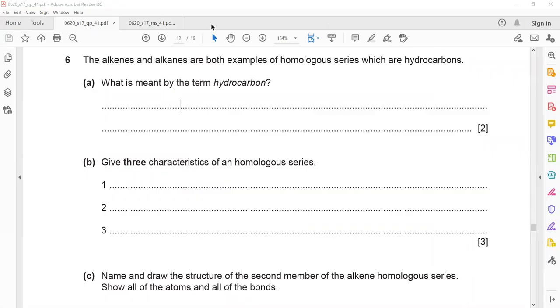So the definition: compounds contain carbon and hydrogen only.